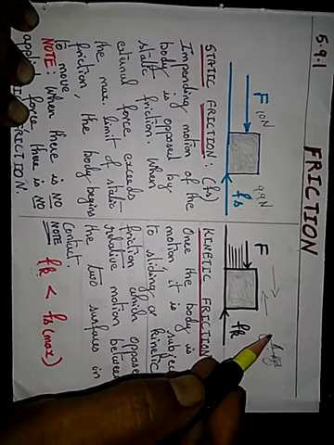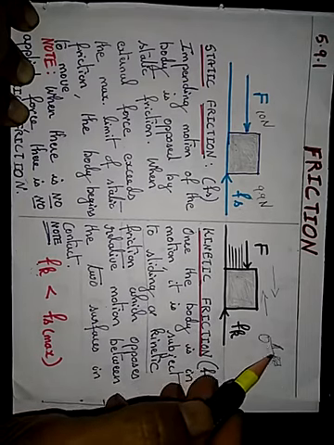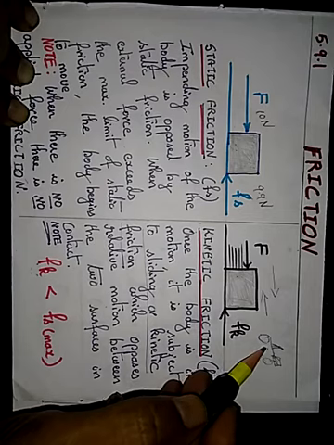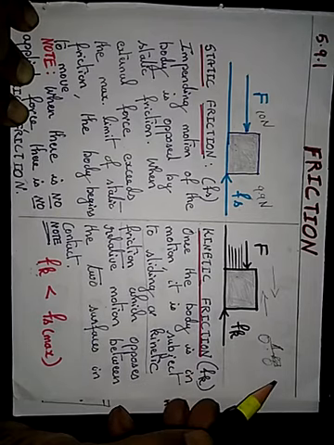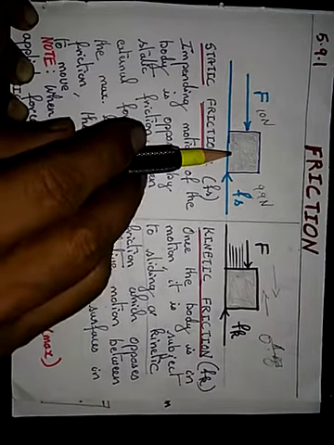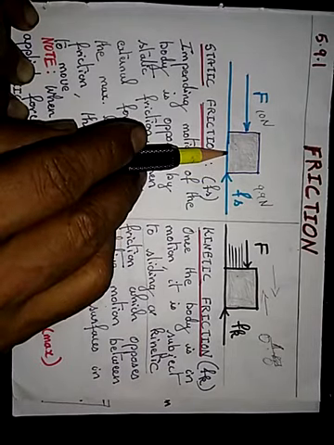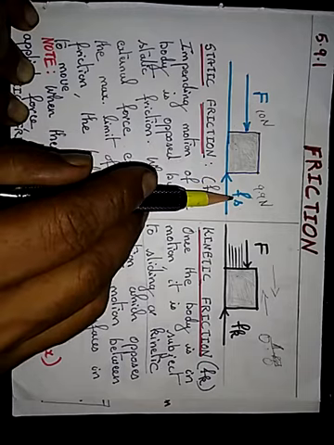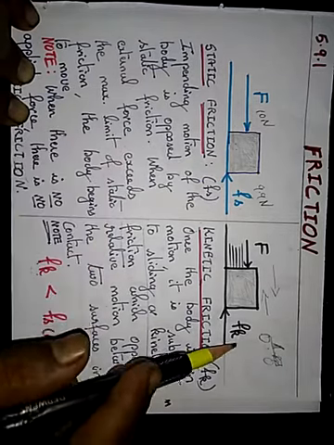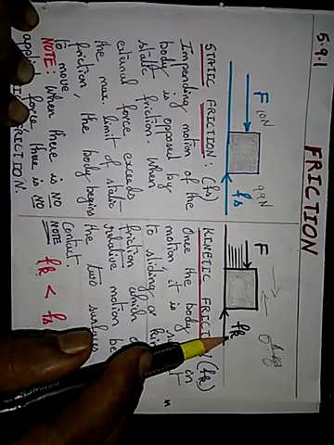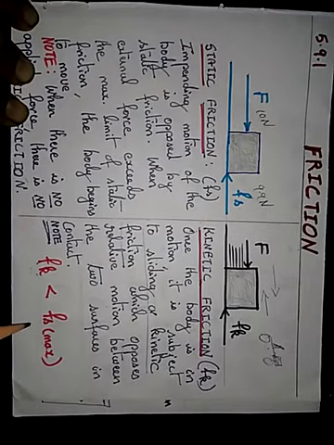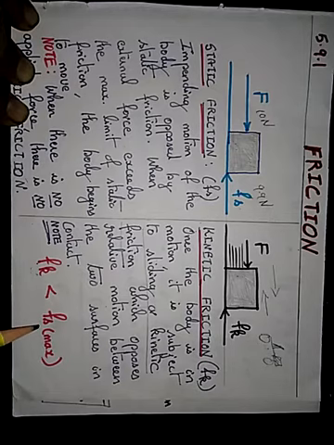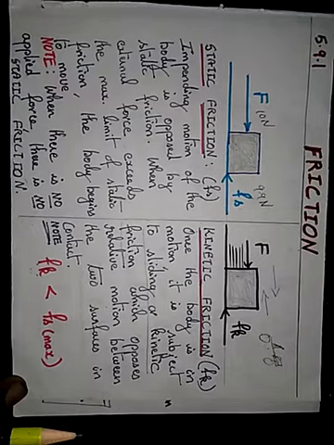But once it starts moving, you are not going to give that much force for pedaling. That means when a body is at rest, the force required to overcome the static friction is high, whereas to overcome kinetic friction is less. That's why we always say kinetic friction is less than the static friction. That is the maximum value of the static friction.